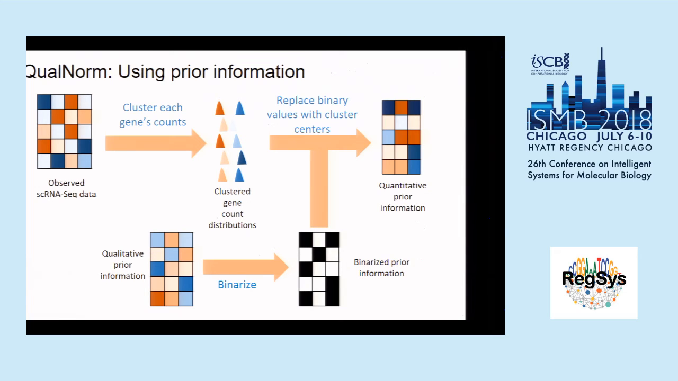After we do that for every gene in the prior information, we now have a matrix that can be used to initialize UNCURL for W.